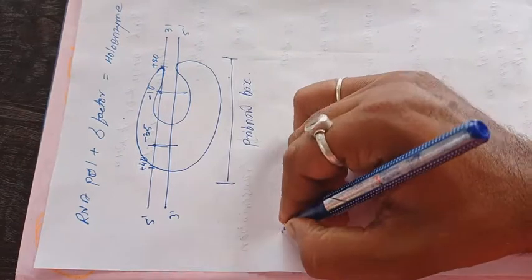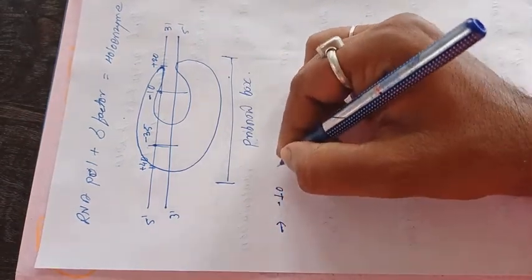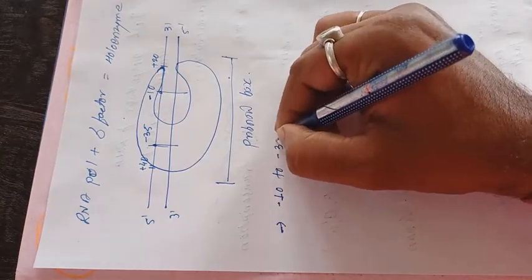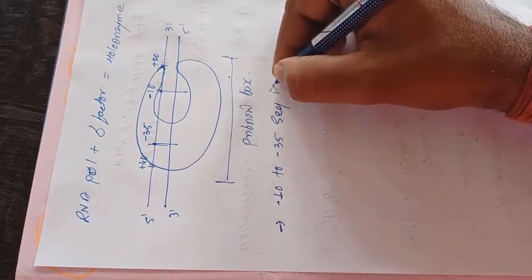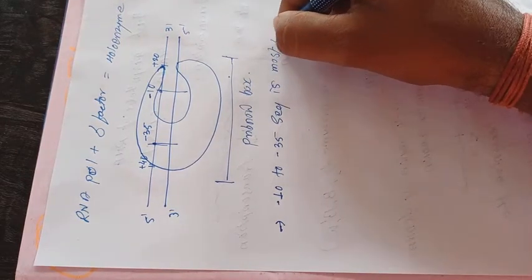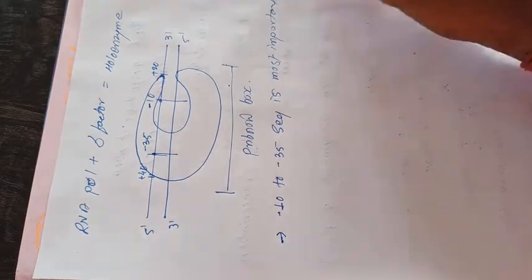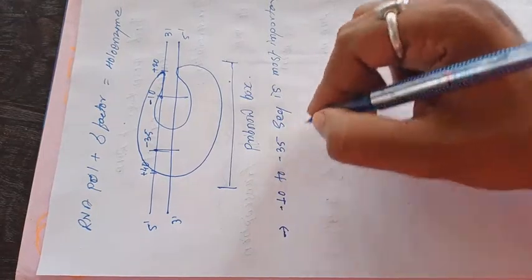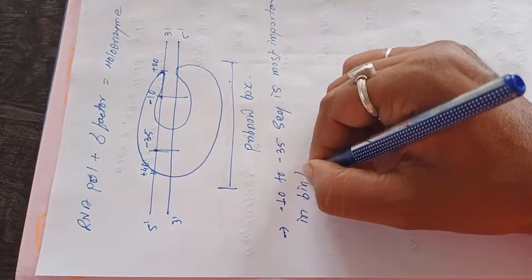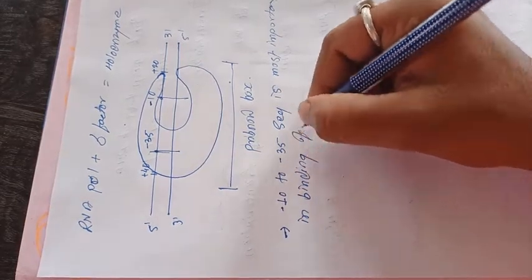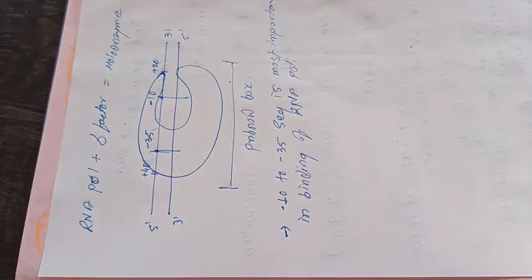So the specific -10 to -35 sequence is most important in binding of RNA polymerase.